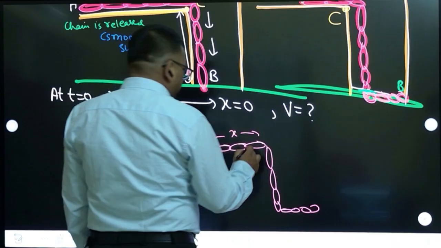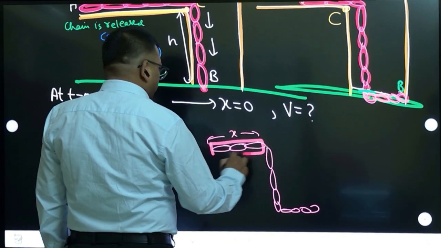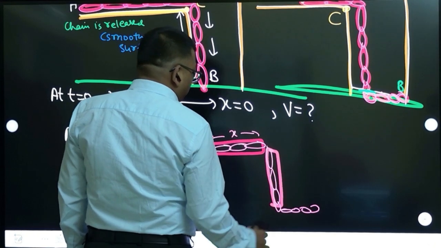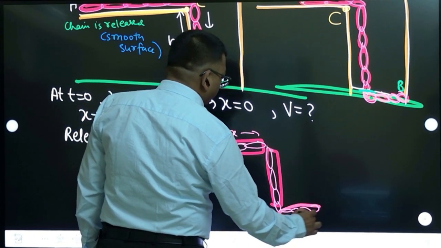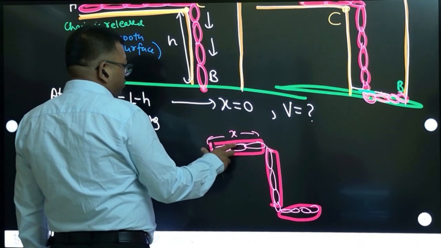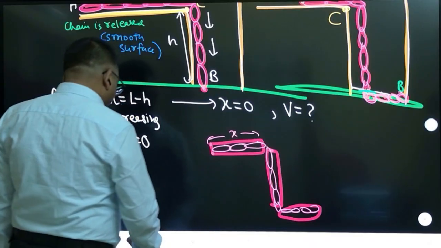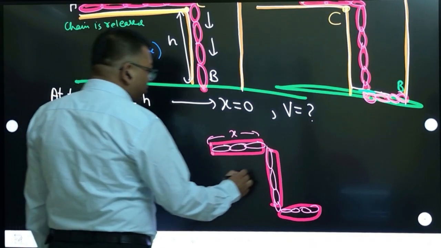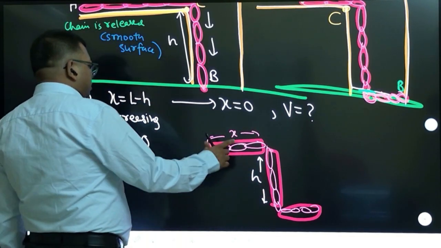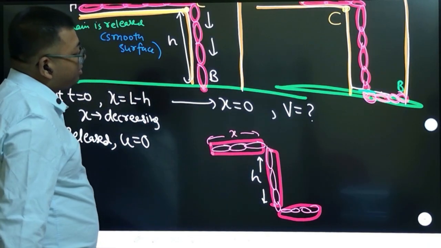If I consider this entire portion as one mass, and this portion as another mass, and this portion as some mass also, three parts we can break down. First part is on the horizontal surface of the table. Another part is hanging. Note that the hanging part's length is always constant. That length is not changing. So this is x part. This length will be changing because total length is L only.